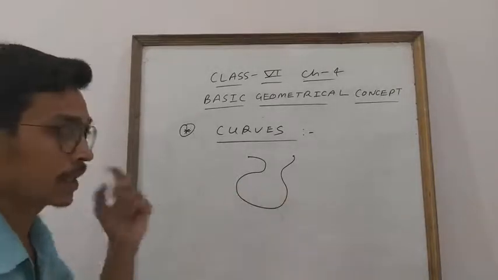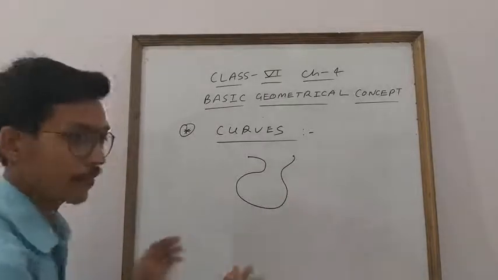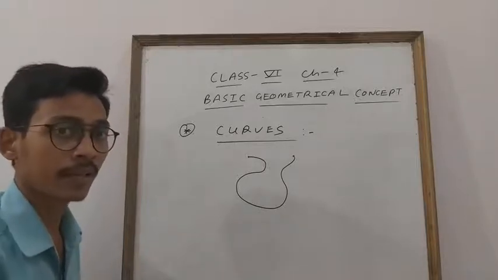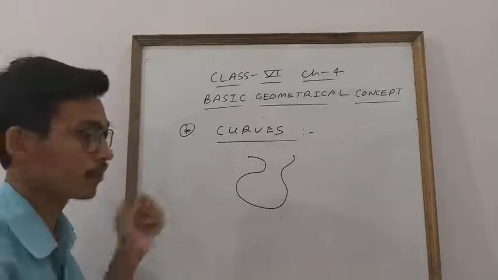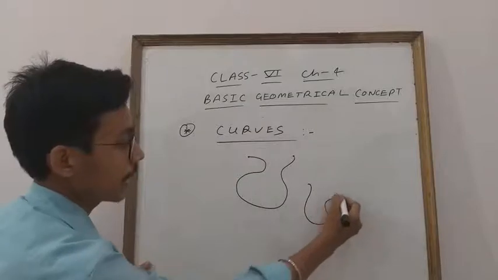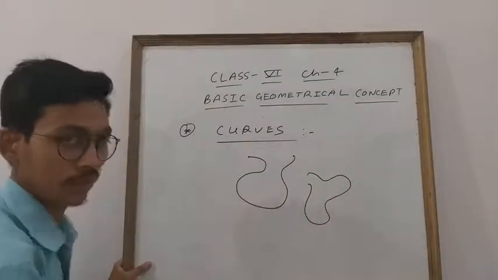What is the meaning of this? If anyone asks you, you will explain that if I am drawing a figure without lifting my pen, pencil or marker, then this is known as a curve. For example, I am starting from this point, student, and without lifting, I am drawing here. I am drawing this one. So this is our curve. This is known as a curve.